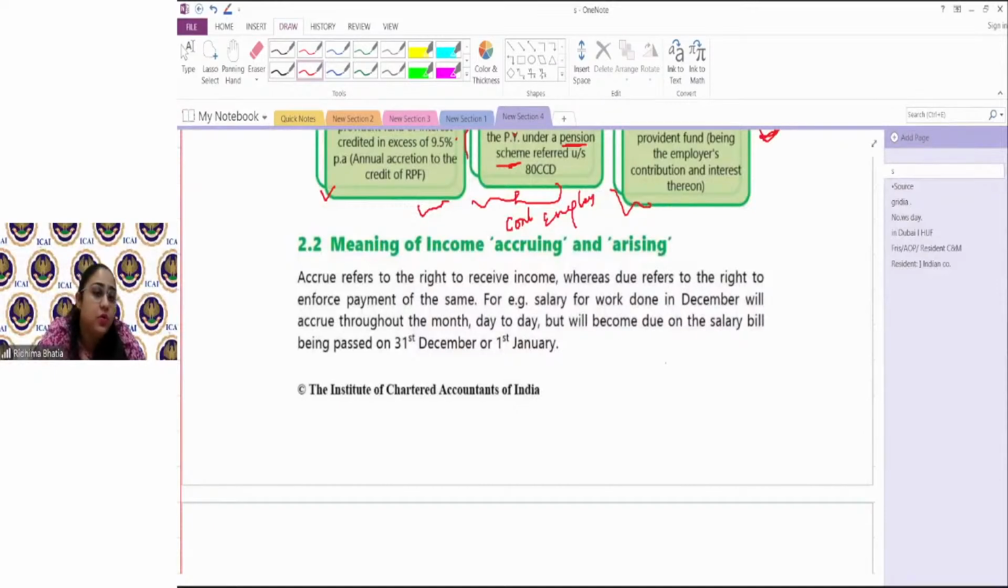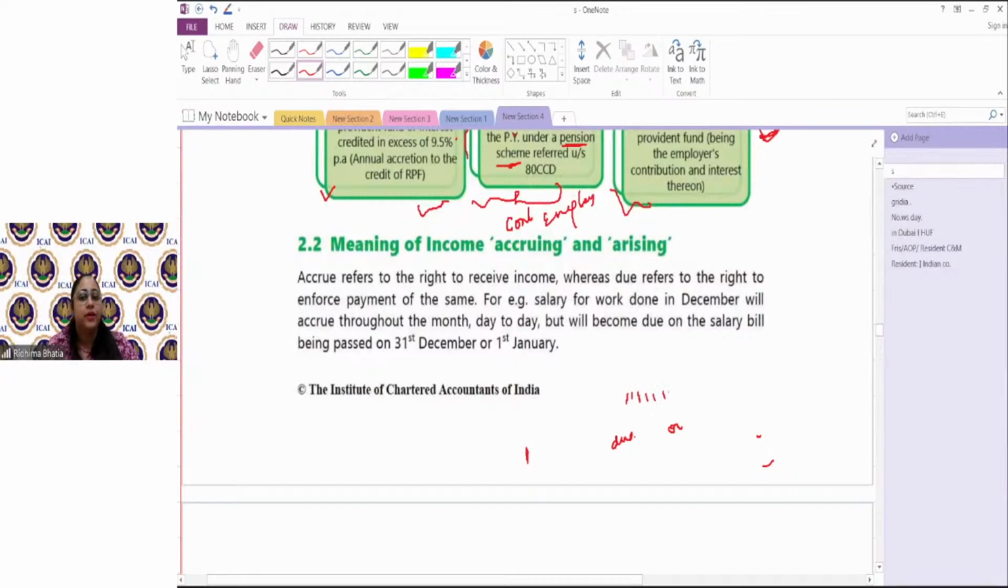So right to accrue and right to due is coming from right to receive versus right to enforce. Now, for example, in the case of bank interest, a bank interest is getting accrued every day, but it is due only on a certain time. Generally, some banks have a policy to give half yearly interest, or a policy to give quarterly interest, or a policy to give annual interest.